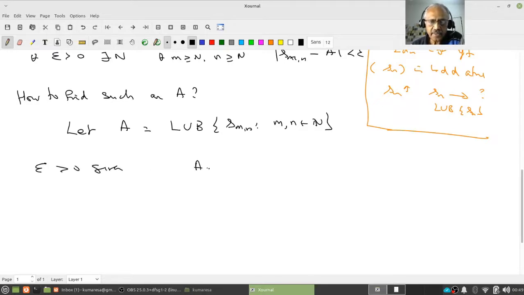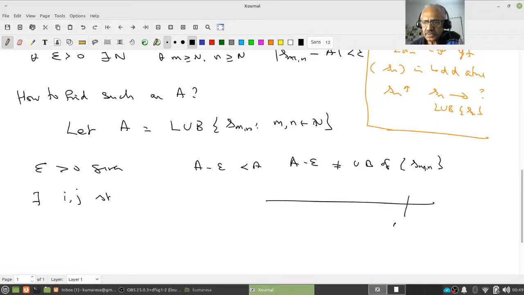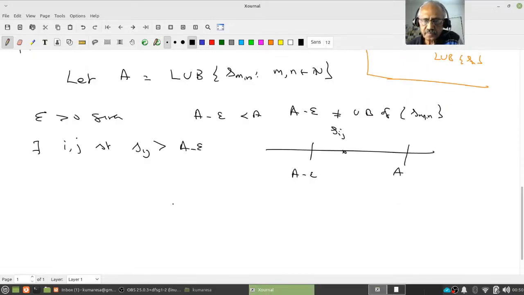Since A minus epsilon is less than A, A minus epsilon is not an upper bound of S_mn. Therefore there exist i, j such that, let us look at the picture, this is my A, this is A minus epsilon, and there exists an S_ij here. S_ij is greater than A minus epsilon. Now let N equal the maximum of i and j.